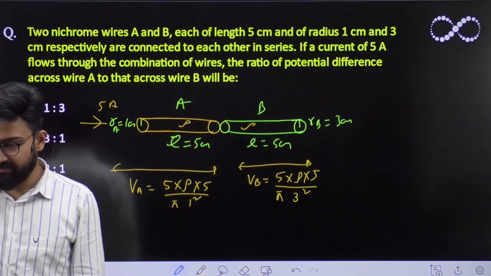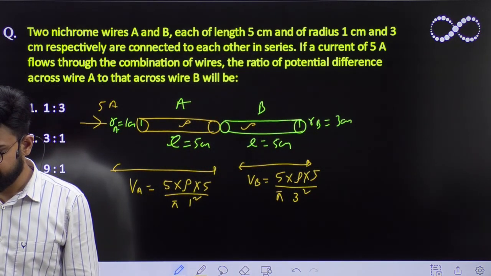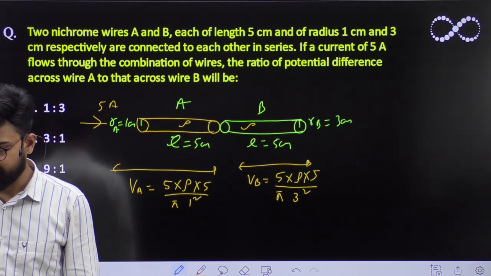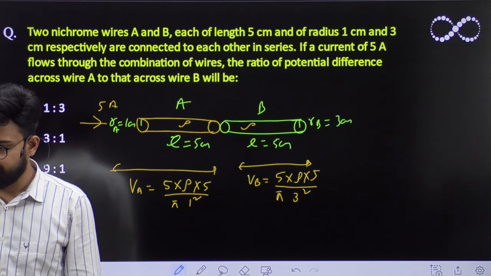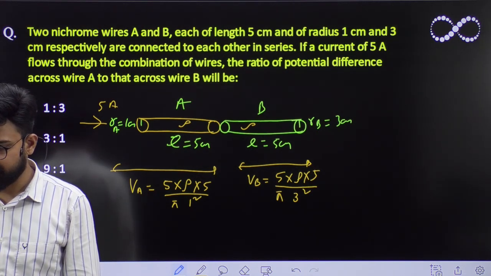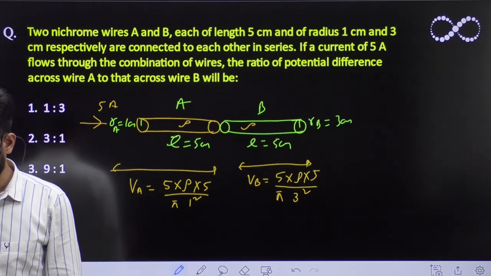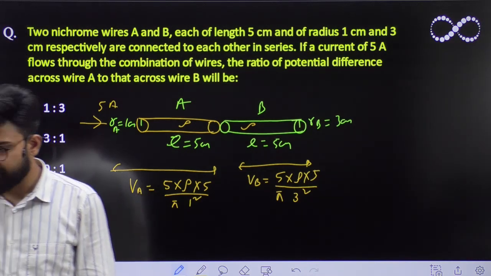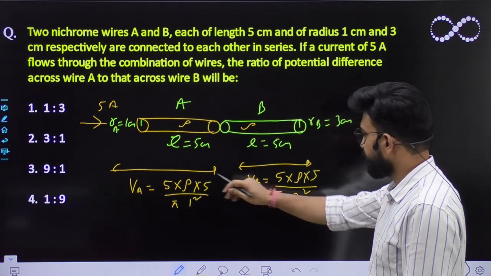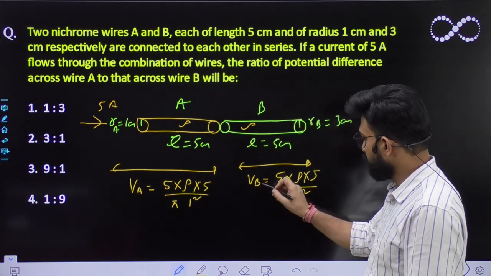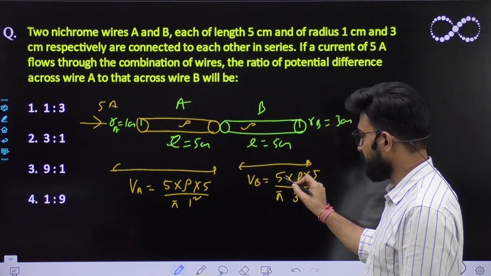Is it okay, everyone? Yes, Shubham, is it okay? Rishit? I hope it's visible to everyone. Okay. So the potential at B is I into R.